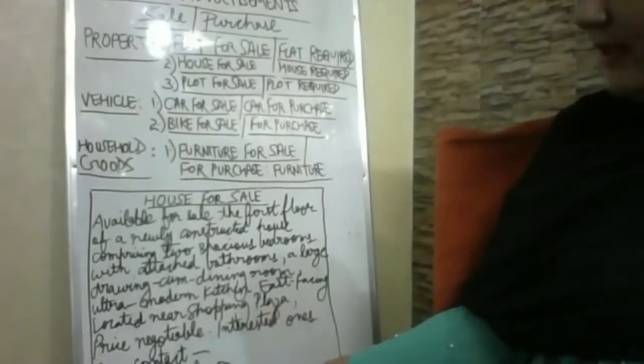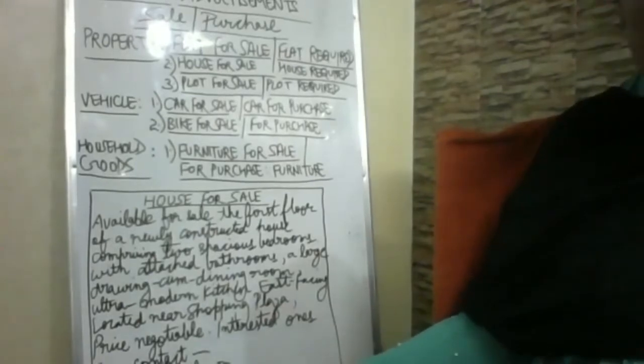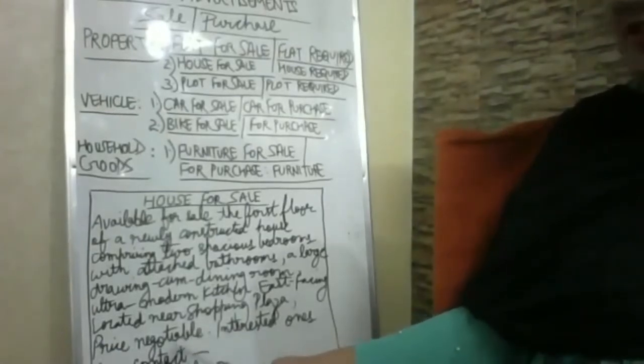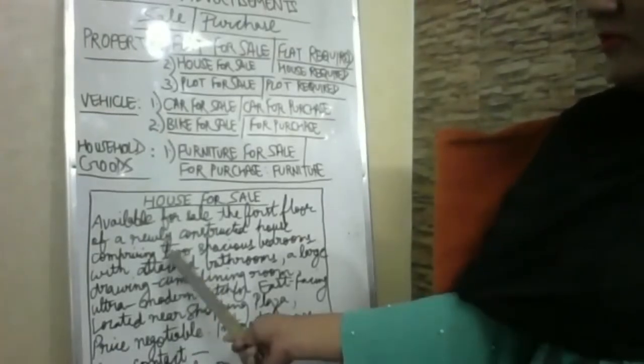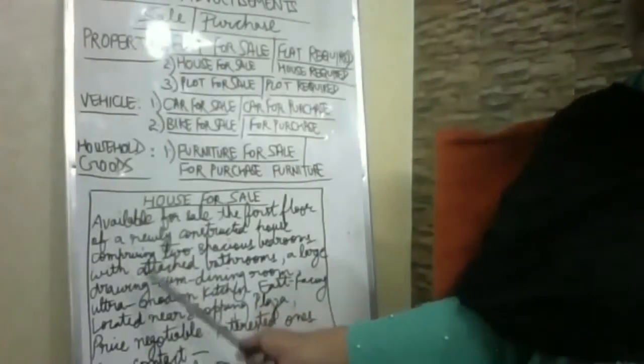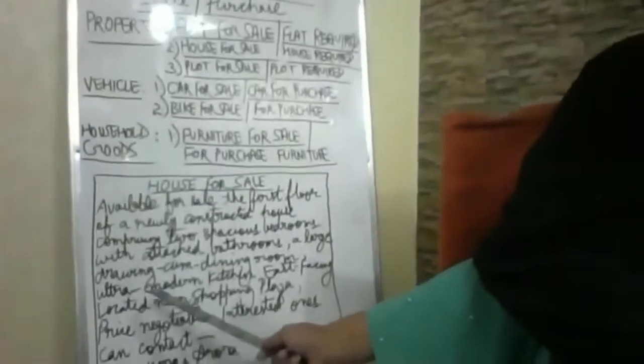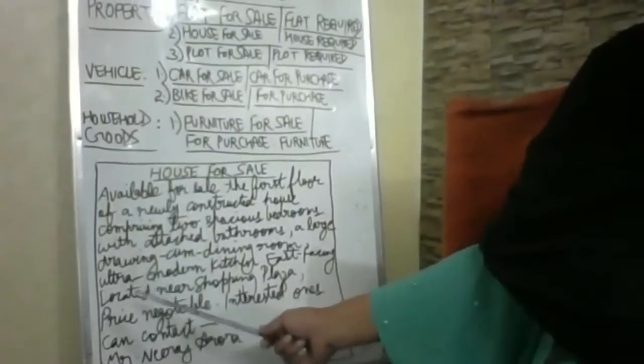So at last only, I'm saying, contact details of the person to whom to contact are to be given, not that thing which is required. Contact means, suppose you are going to sell a house, then your contact details, so that people can call you, the number and email ID, that people will call you, okay, tell me what is the price and all, so that they can take this thing further.